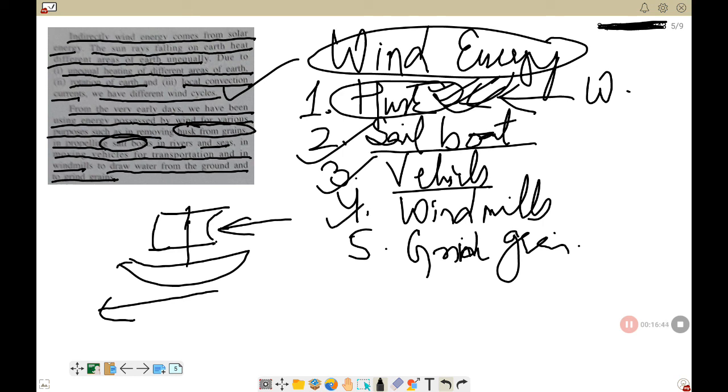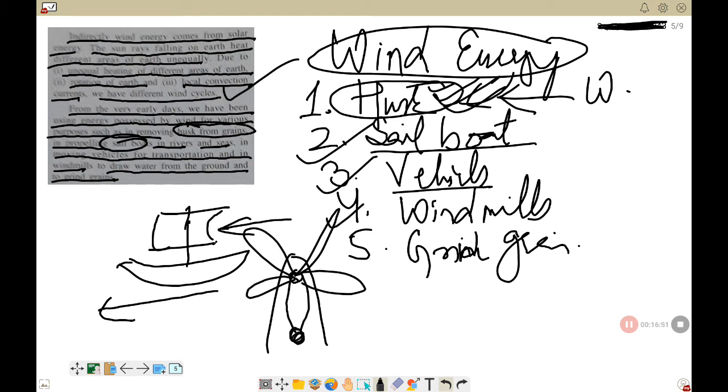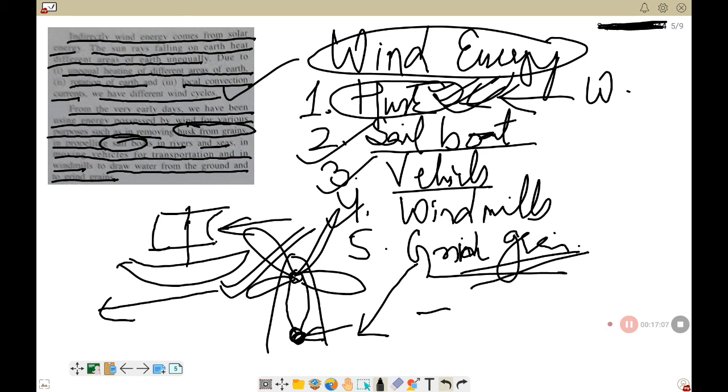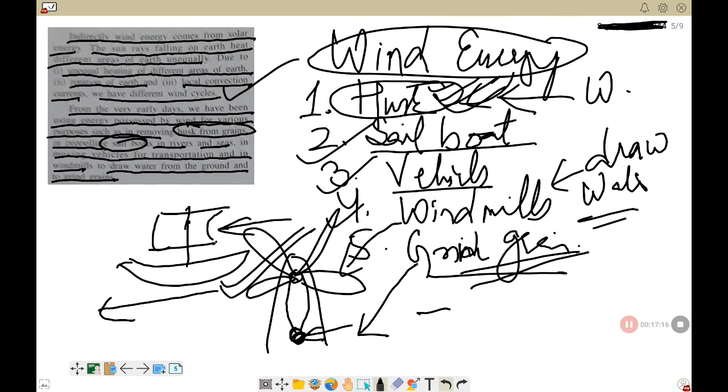And number 4 is the windmill. You have seen a windmill on TV, this kind of windmills. It is attached to a grinder here, and this is used to grind the grain, to grind wheat into flour. Wind energy is used here in windmills. Along with the grinding of grains, windmills are also used to draw water from the wells. So these are the uses of wind energy.